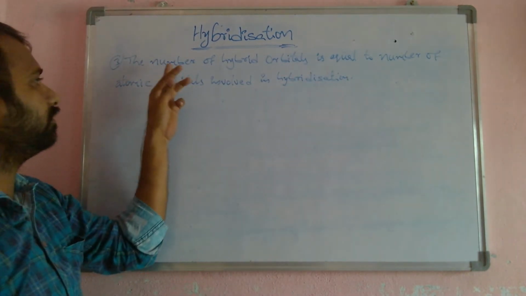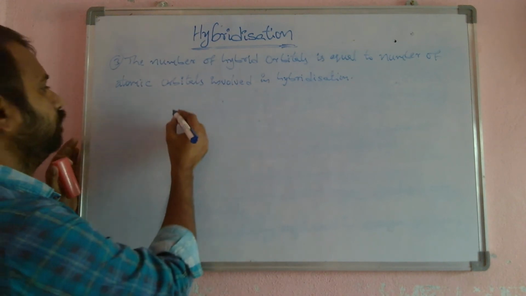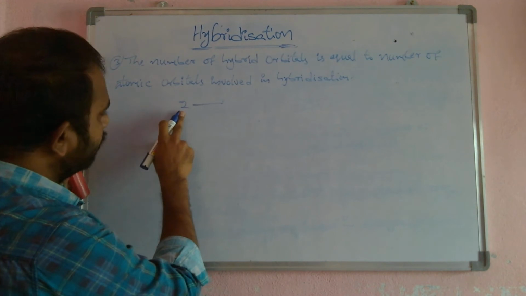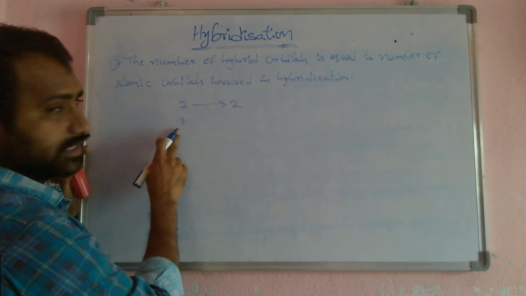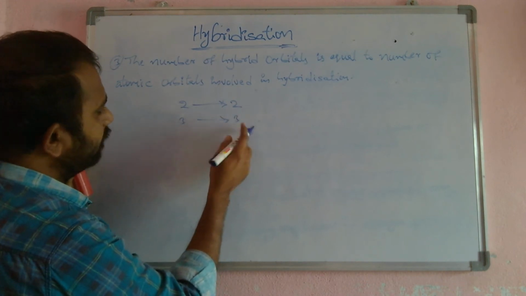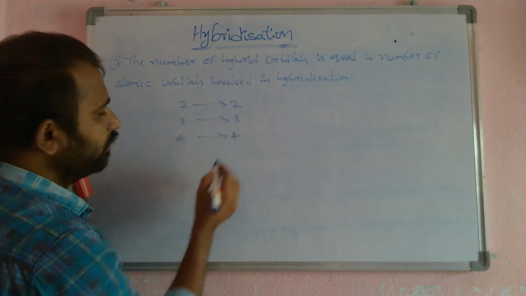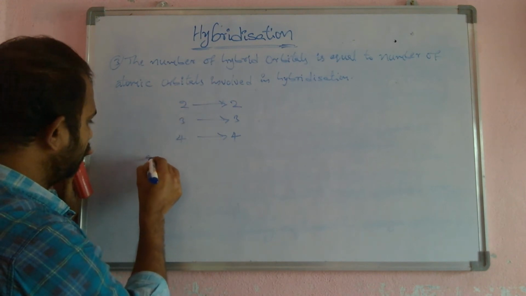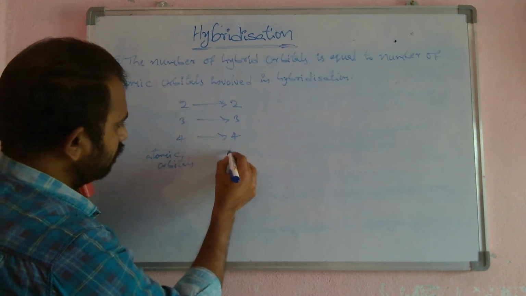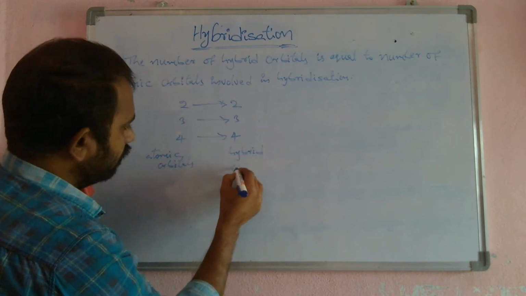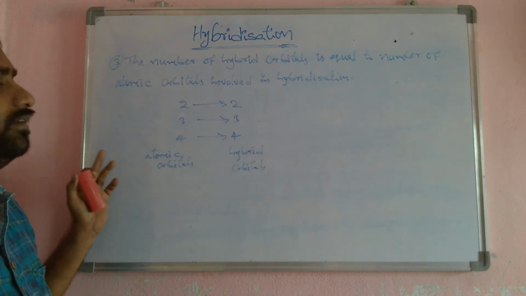If two atomic orbitals are involved in hybridization, we get two hybrid orbitals. If three atomic orbitals are involved, we get three hybrid orbitals. And if four atomic orbitals are involved, we get four hybrid orbitals. That means an equal number of hybrid orbitals are formed.